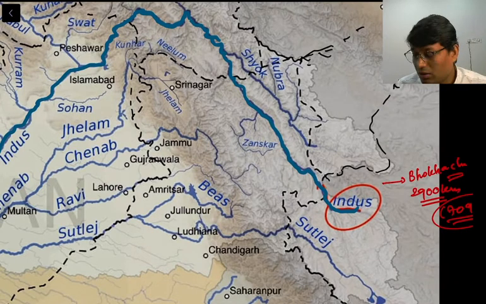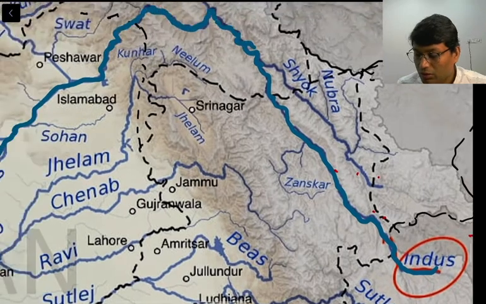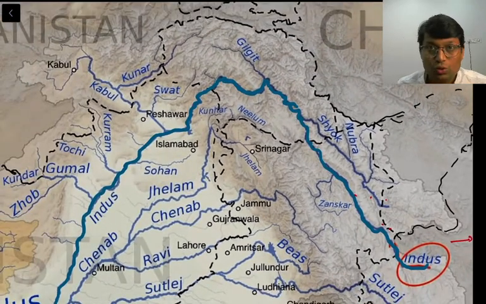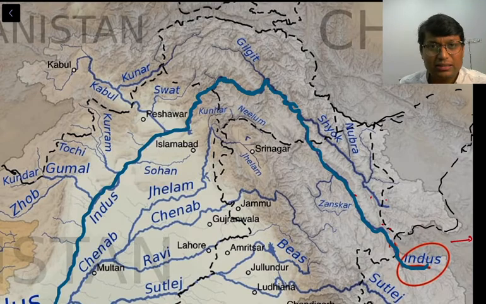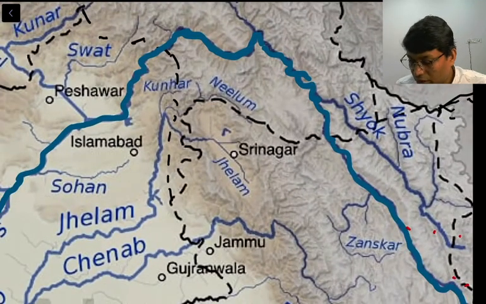A major part of it flows through Ladakh region. You can see that this is Ladakh region. Now as it moves further, it is joined by Nubra, Shyok, Gilgit on the right side, Zaskar and other rivers. So not many rivers meet it in India on the left hand side, but Zaskar is one important river here, right?